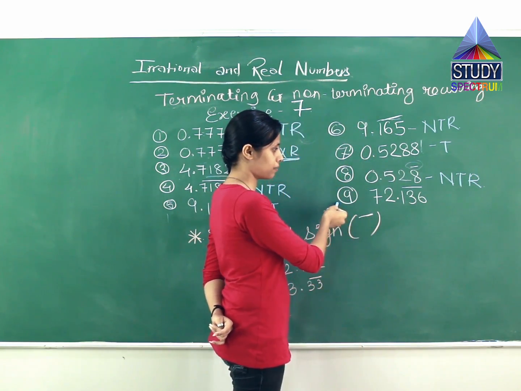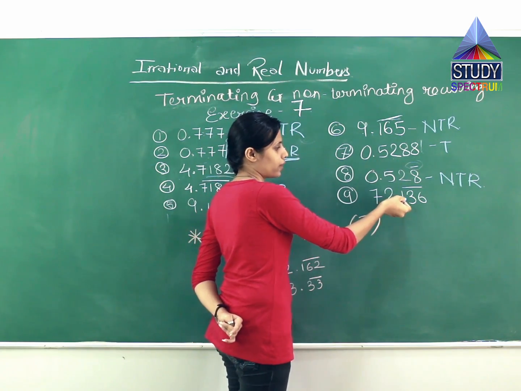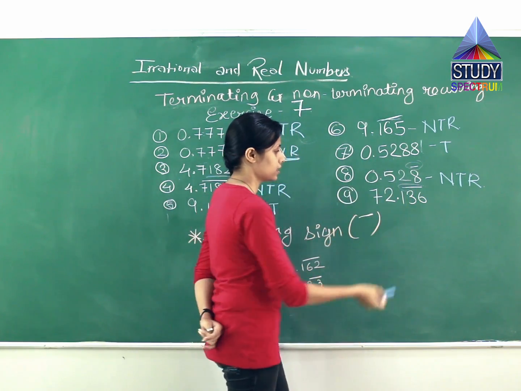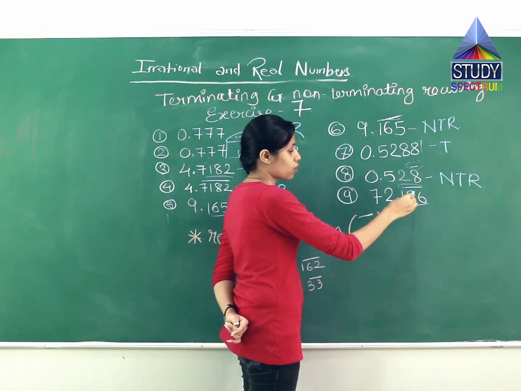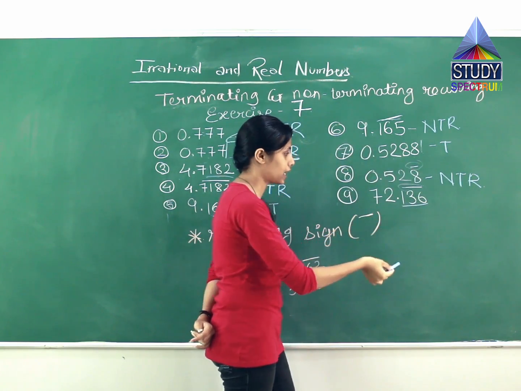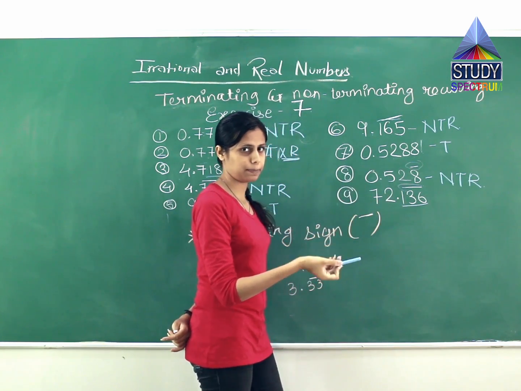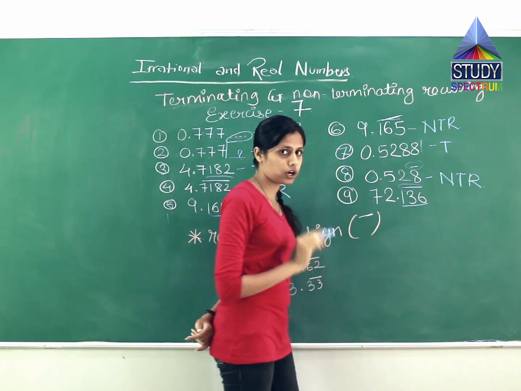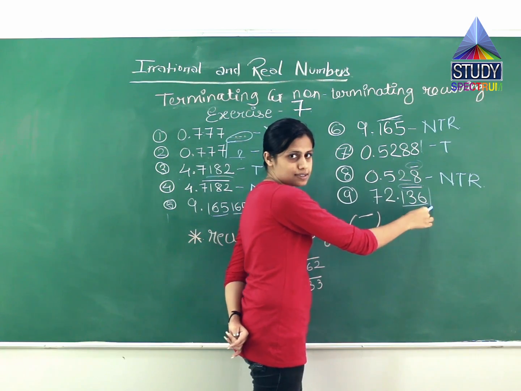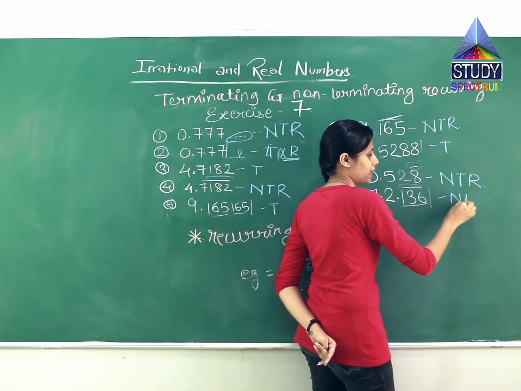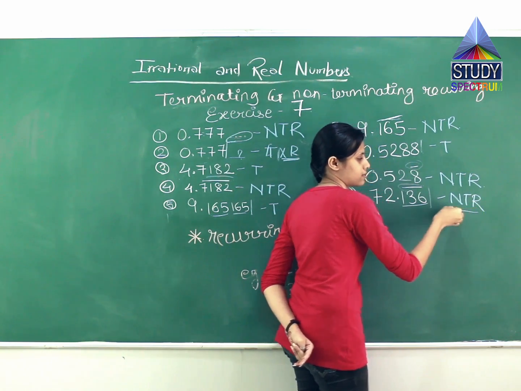The ninth example, 72.136. There is a bar above it. What does this represent? The number 136 goes on repeating till infinity and it does not end at 6. The bar means it is continuously repeating. So what is this? This is not terminating at 6. It is going on. So this is non-terminating and recurring.